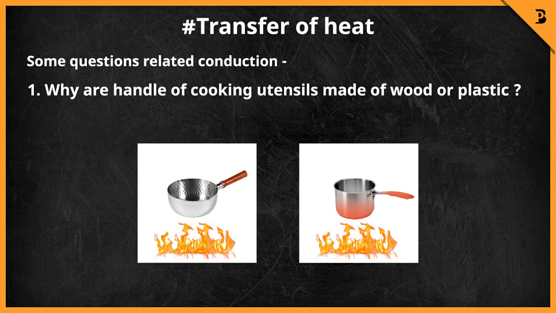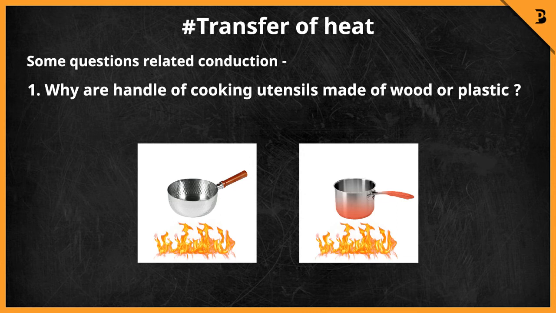If we have a metallic handle, then we will get hurt after touching it because the heat transfers to the next end of the vessel. But if we provide an insulator on the handle, then heat does not pass through it, and because of that it is easily handled by our hand.